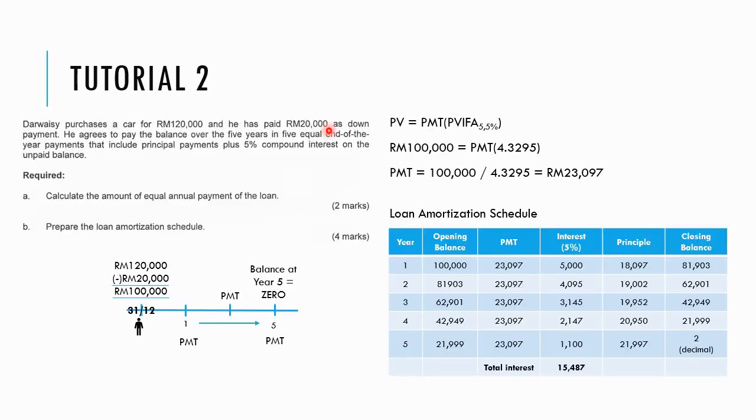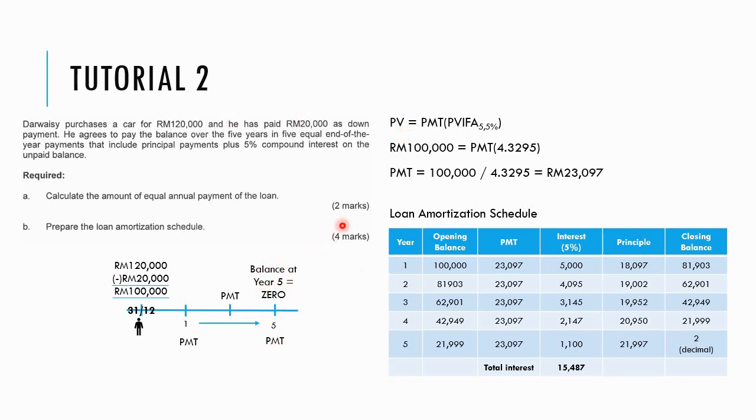Okay, for number 2, Darwish purchased a car of 120,000 and has paid 20,000 as down payment. He agrees to pay the balance over 5 years in 5 equal end of the year payments that include principal plus 5% compound interest on the unpaid balance. So they ask you to calculate the amount of equal annual payment of the loan. Okay, how much are we borrowing? We are only borrowing 100,000 because we paid 20,000 down payment. So we borrow 100,000 and we use the present value annuity because future value is 0.